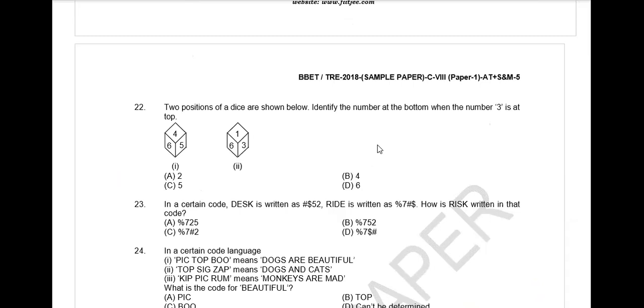See, the number 3 is in the bottom, and the question is: identify the number in the bottom if 3 is on the top. Means he is asking for the opposite to 3. Just by seeing the dice positions, tell me which case this question comes under: one number common or two numbers common? One number common.